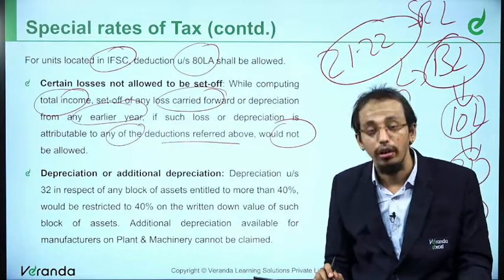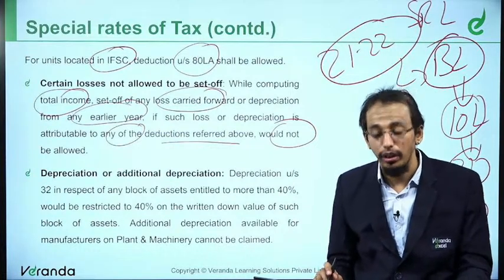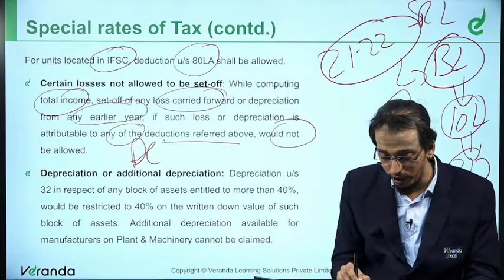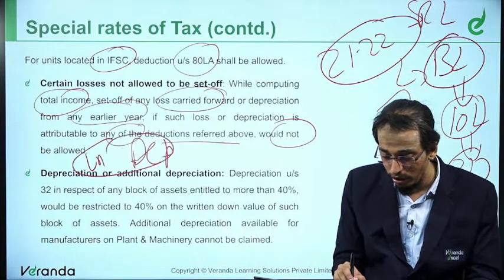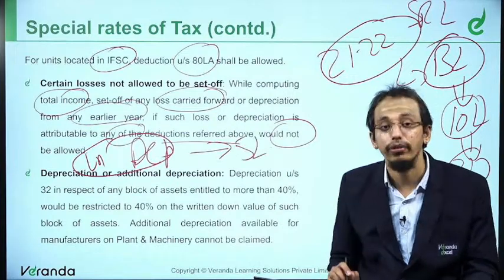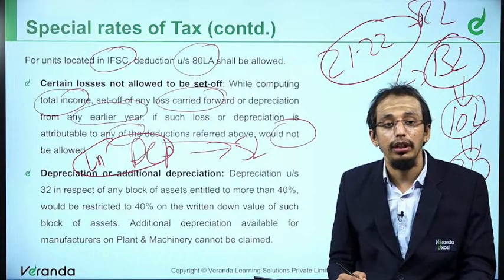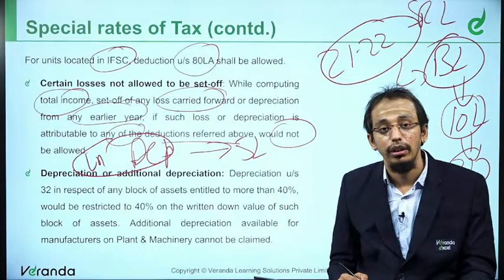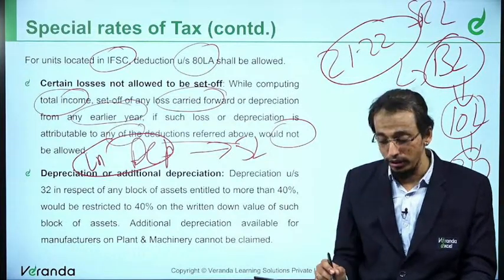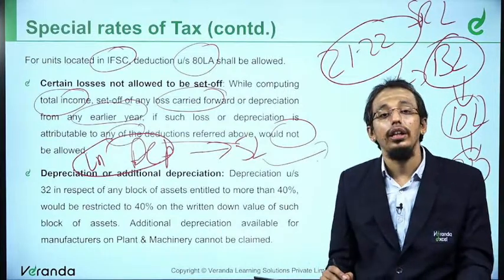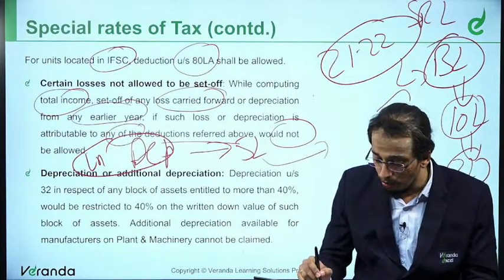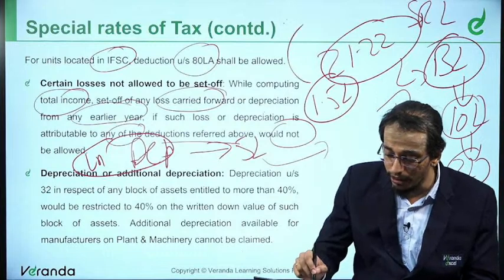Then, one important thing: let's say I have unabsorbed depreciation of, let's say, 5 lakhs. Let's say this includes 1.5 lakhs on account of additional depreciation.